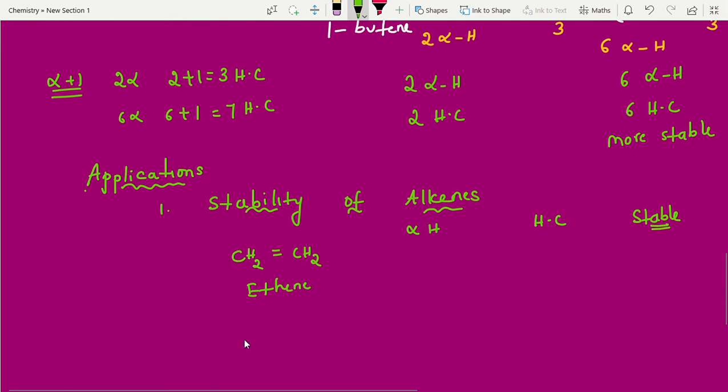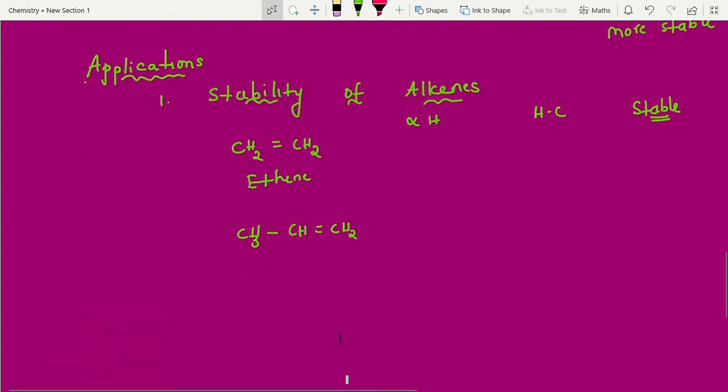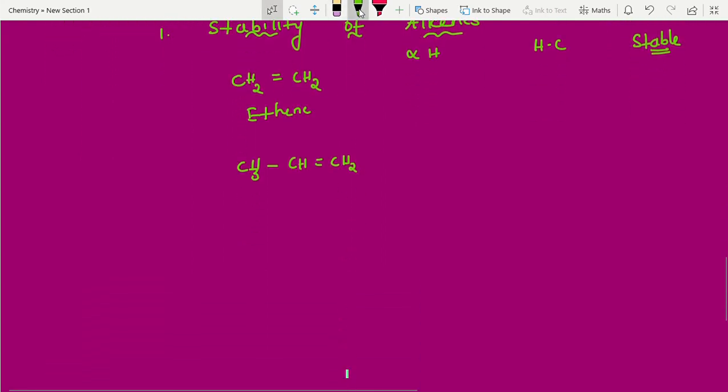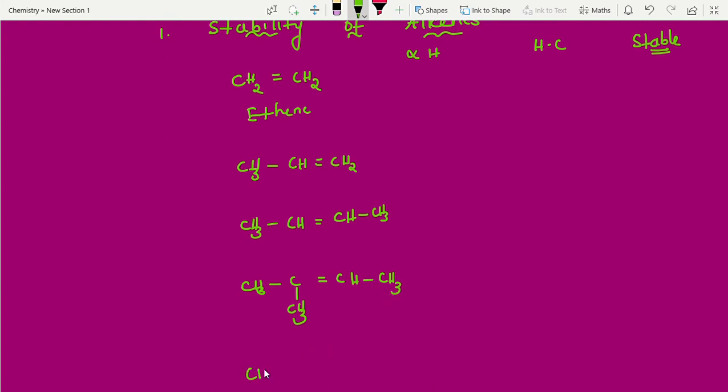Next example, propene. Next example, butane. Just now we have taken, again 2 butane they will ask, 1 butane they will ask. Both I had explained. Just 2 butane I am taking. Next one. They will give the branches also. No issue. Big structures sometimes, but you will get the answer within seconds. Now next one more.